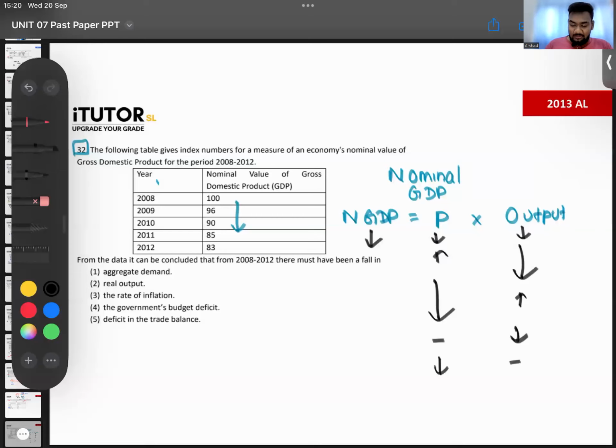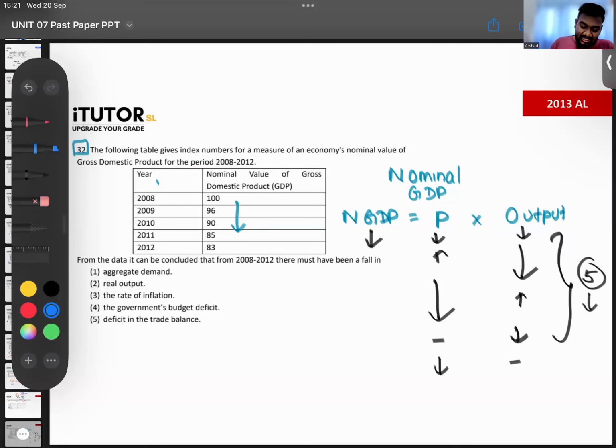Maybe both fell. Maybe prices increased a little, output fell a lot. Maybe price fell a lot, output increased a little. Maybe prices were constant, output fell. Maybe price fell, output was constant. So all of these 5 situations will bring down your nominal GDP. So they are asking, from the data, what can be concluded? What can you definitely say has happened?